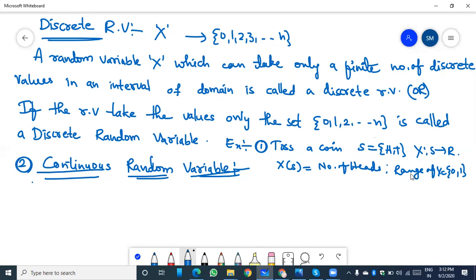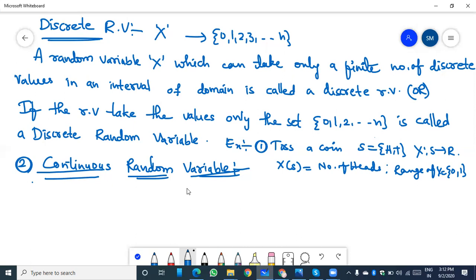In the same way, another example is the typing or printing of a book. The mistakes on the pages, that is also finite. And the defective bulbs in a manufacturing unit in a day, that is also finite. Such types of examples or experiments are related to discrete random variables.